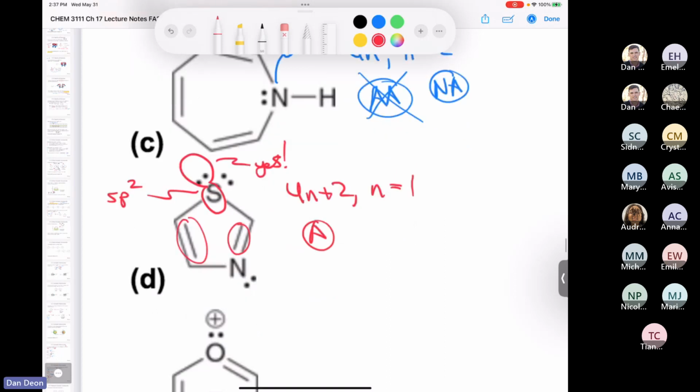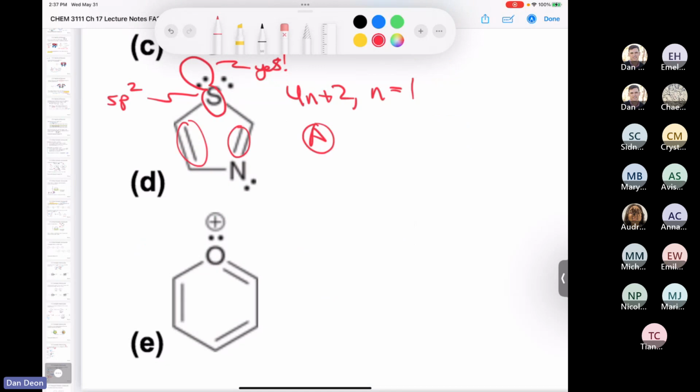All right, and then we'll look at one more. This one here. Is this lone pair involved in aromaticity? The answer is no, it can't be, because the hybridization of this oxygen is sp2, 1, 2, 3. You've already got the p orbital participating in making this pi bond right here.